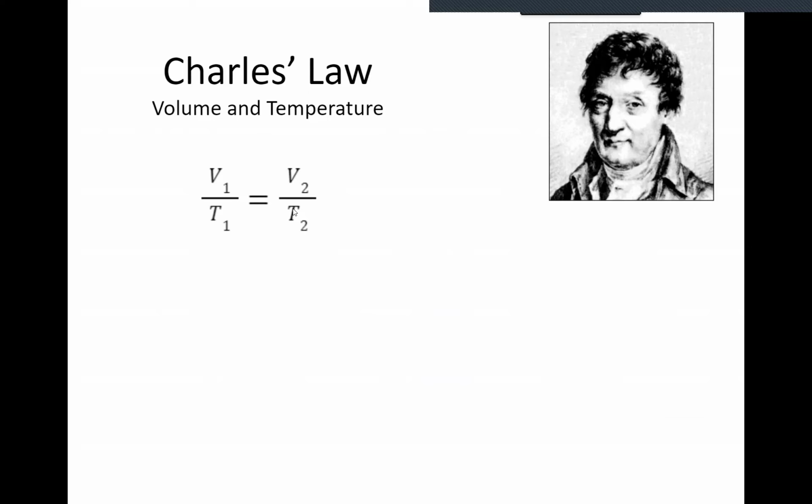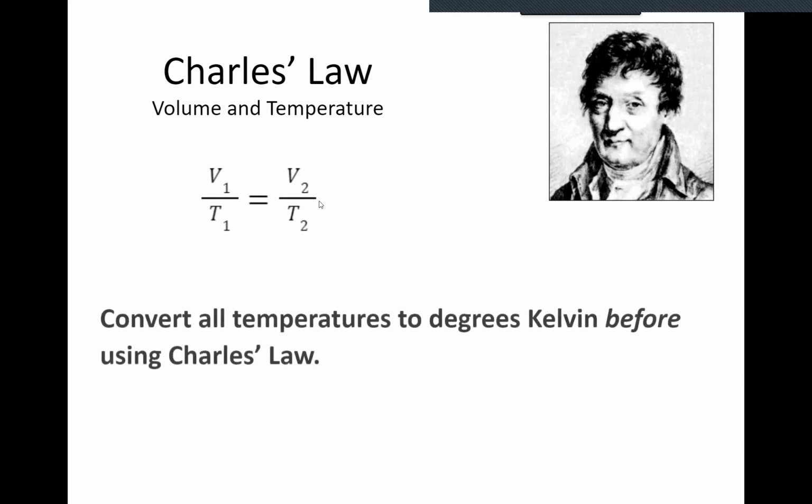But whereas Boyle's law was written as pressure times volume equals pressure times volume, this one is divided by, and that makes a big difference. When using Charles's law, you have to convert all the temperatures into degrees Kelvin, and that's before doing the calculating. Sometimes students say, well, I'll convert to Kelvin, but I'll do it after using Charles's law. That's not good enough. You need to convert into Kelvin before using the formula.